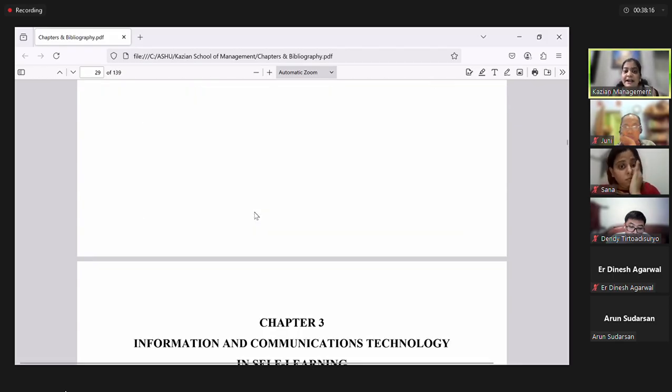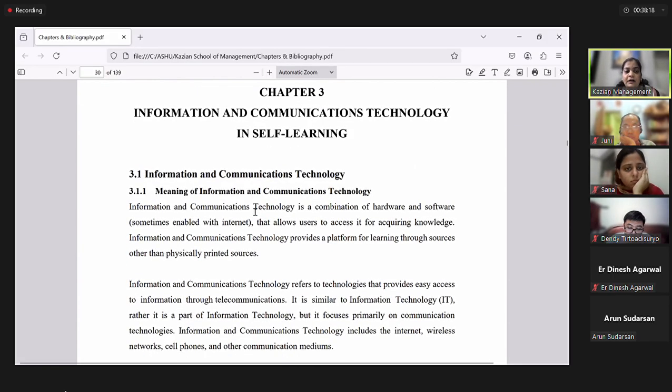One of the major rules of writing a research report: always and always write it in third person. Wherever you want to address yourself, you will say the researcher. Don't say I did this, I suggest this, I conclude this, I did the literature review.